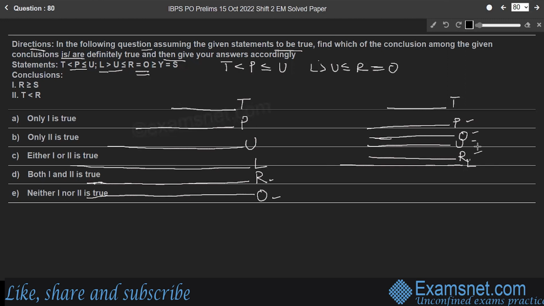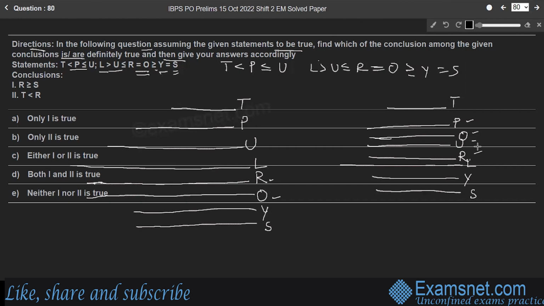Next part, O is greater than or equal to Y. In the first case, O is greater than Y, and here it is equal to Y. So consider line Y. Next part, Y is equal to S. So Y is equal to S.